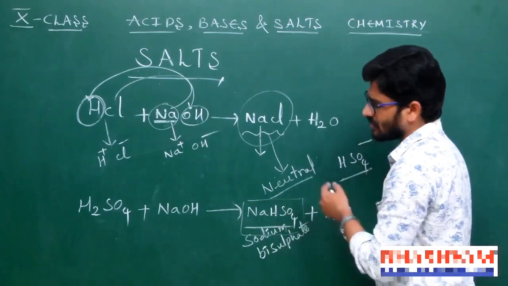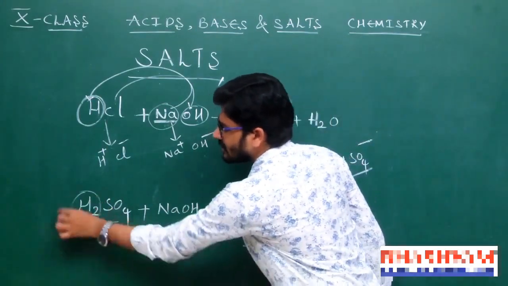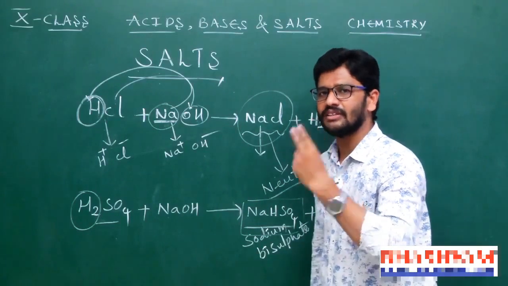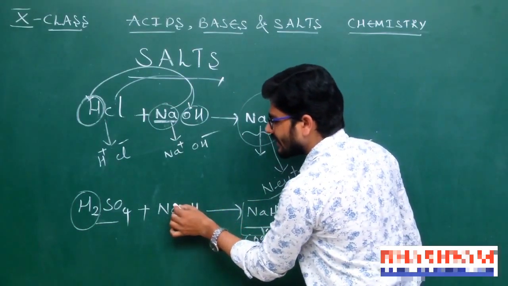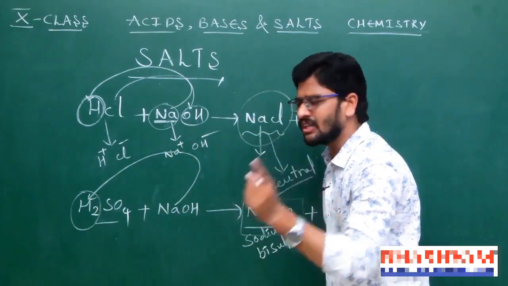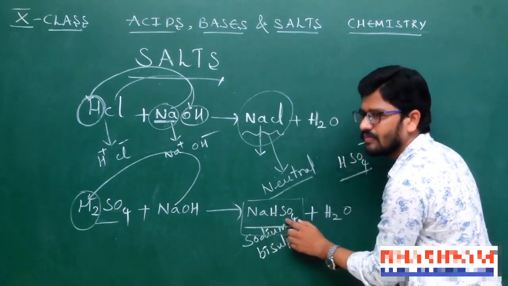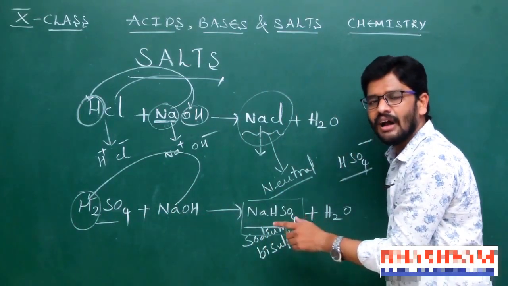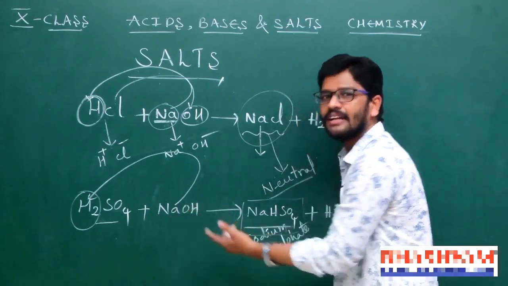Now observe here, in that sulfuric acid, how many hydrogens are there? Two hydrogen ions are there. Now this metal replaces only one of the hydrogens in the sulfuric acid. That's why the product will be NaHSO4. So here all hydrogens are not replaced by metal.